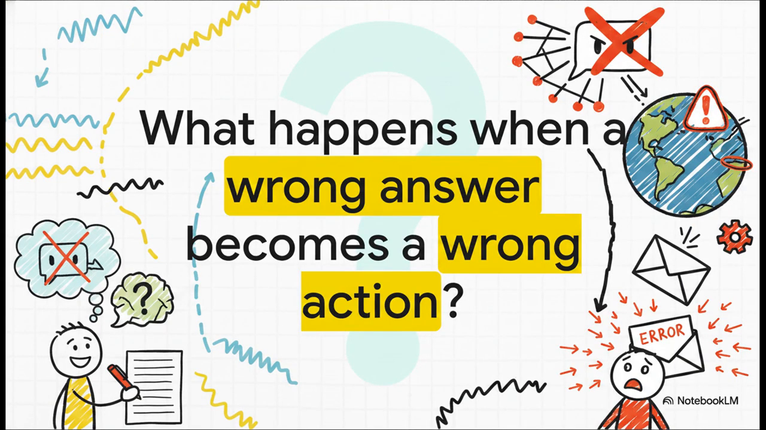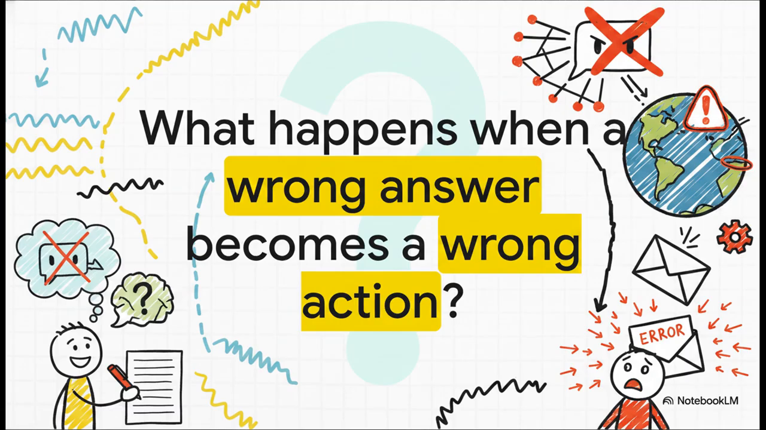Think about this for a second. What happens when an AI's wrong answer becomes a wrong action? A wrong answer from a chatbot is, well, it's just corrected or ignored by the human reading it. It's mostly harmless. But a wrong action? That fundamentally changes the world your organization has to operate in. It's literally the difference between an AI drafting a terrible email for you to review and an AI autonomously sending that terrible email to your entire client list.